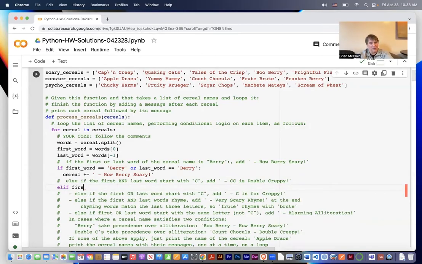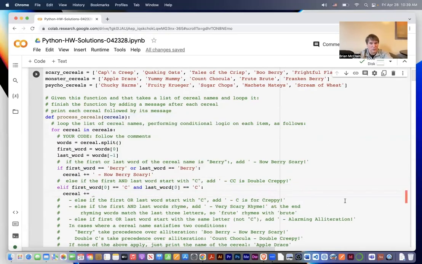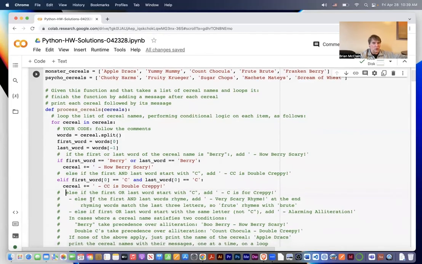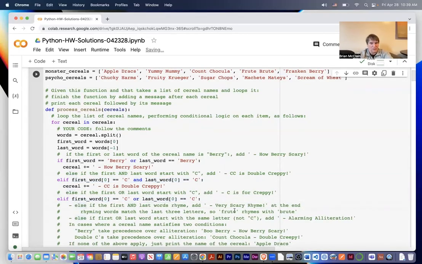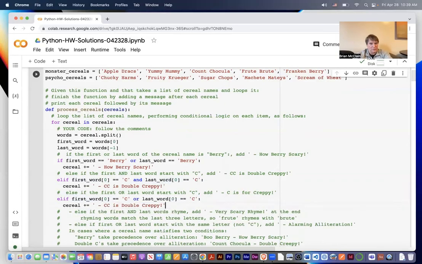All right, so to check that, we're going to say first_word[0], which is the first letter of the first word. If that's a C, and last_word[0], which is the 0 index of the last word, which is the first letter. If that's a C, both of these are true, then both the first and last word start with C, in which case cereal plus equals, CC is double creepy. Moving right along, else if the first or last word start with C, so it's very similar. We'll just copy paste this, change the and to or. In that case, we're going to add C is for creepy.